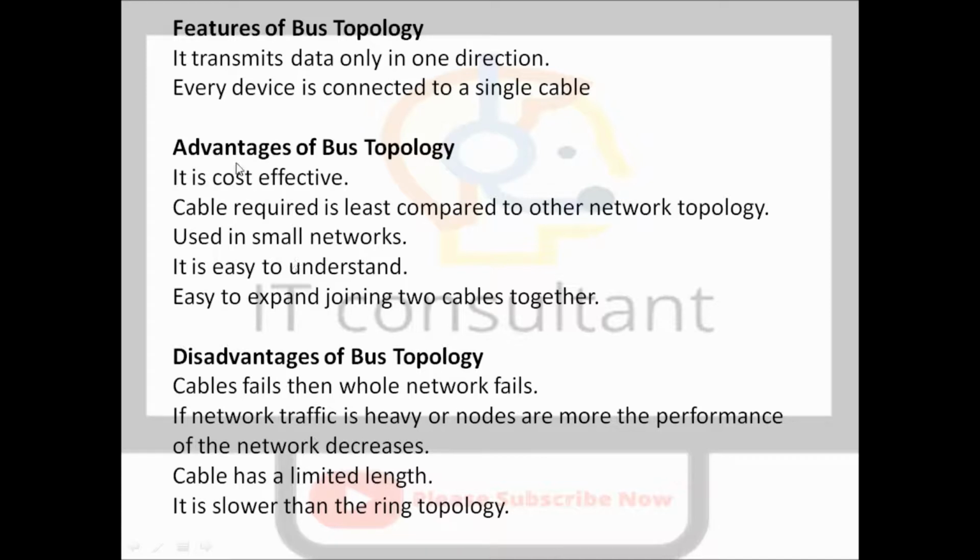Definitely it is cost effective, and it requires less cable compared to other network topologies. It is used for small networks, it is easy to understand, and easy to join cables together. In the disadvantages, for example, cable failure, and there are many more problems in this network topology.